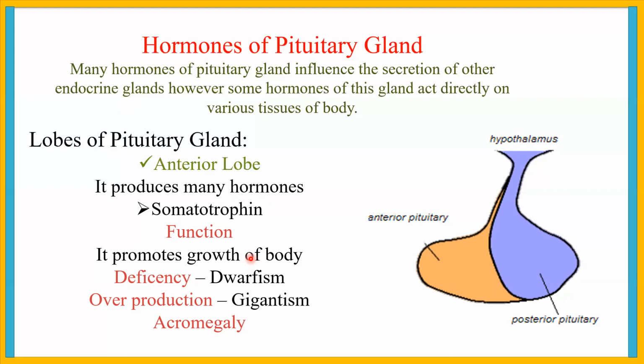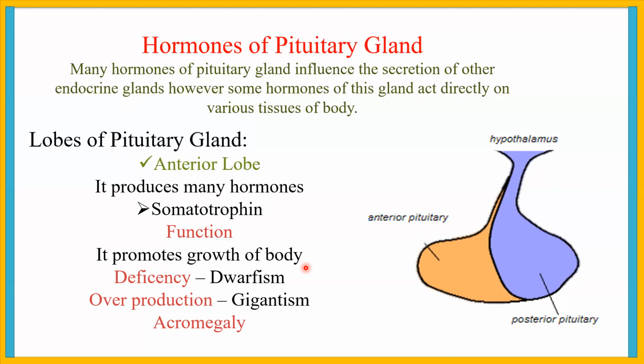But if the secretion of the somatotropin is above the normal or below the normal, then the growth of the body is not normal during growing age.